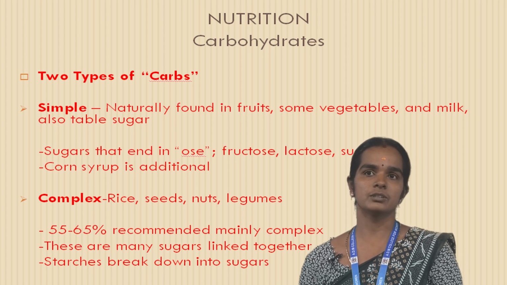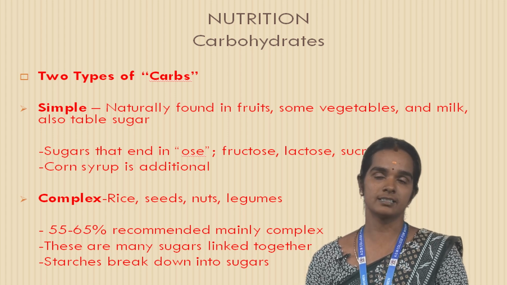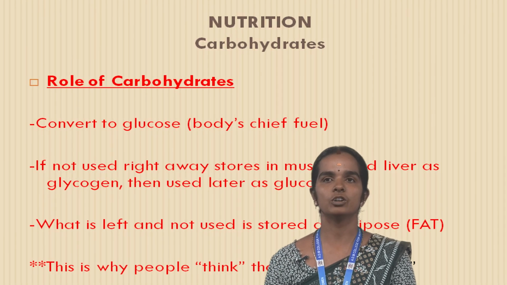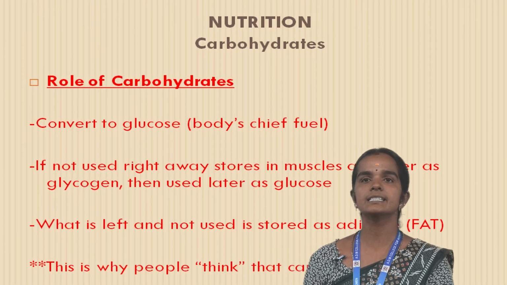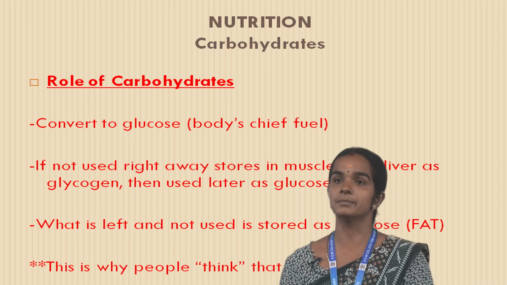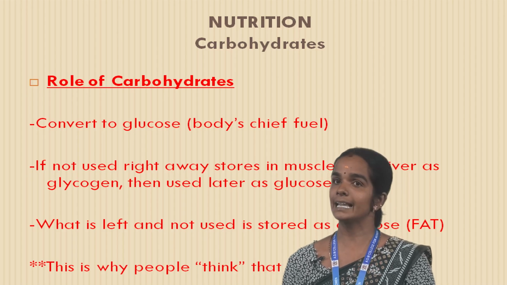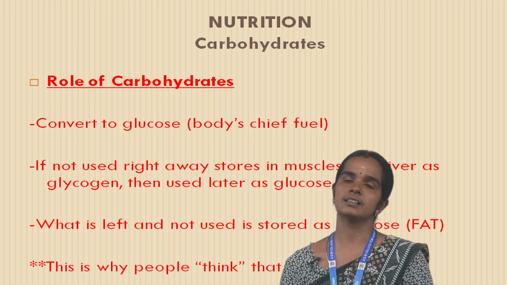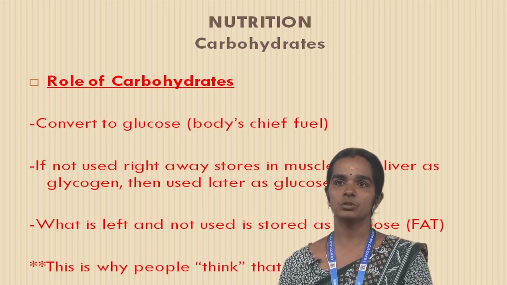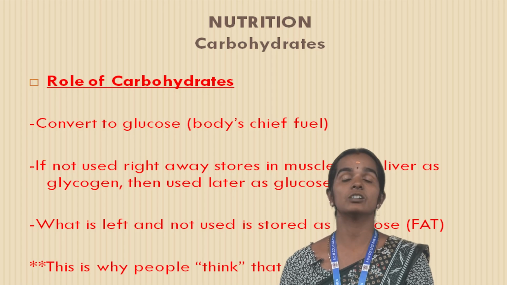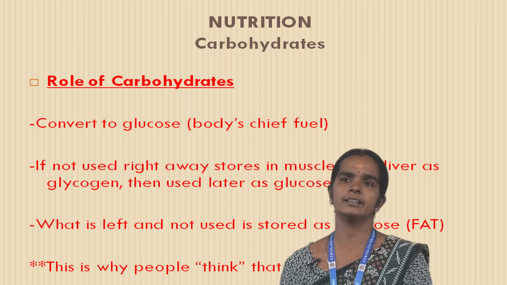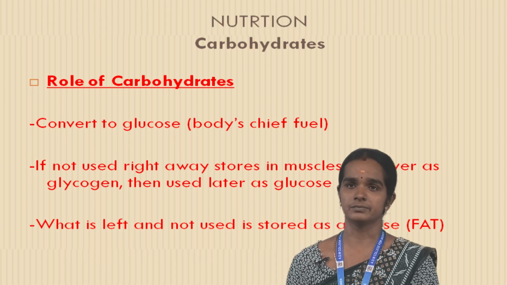There are many sugars linked together, and starches break down into sugar. This is the role of carbohydrate. It is converted to glucose. If not used right away, it is stored in muscles and liver as glycogen, then used later as glucose. What is left and not used is stored as adipose tissue. This is called fat. This is why people think that carbohydrate is bad.